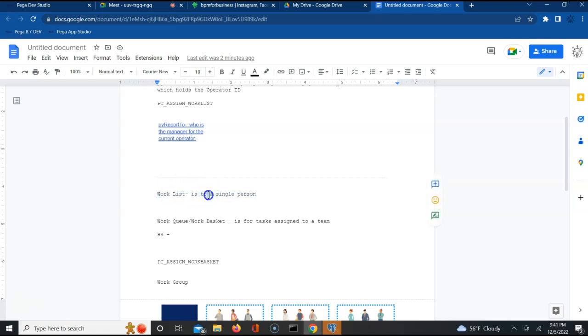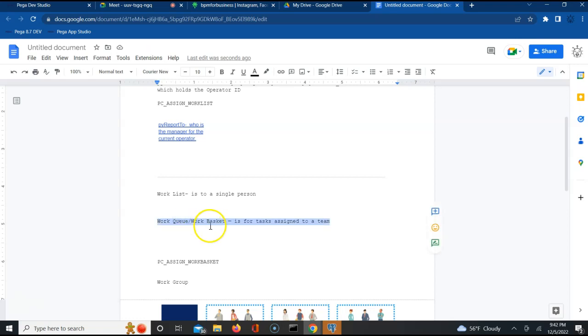Every single person has a list of items sitting with him, which he has to complete individually. Same way, there is something called a work basket. A work basket is something to which a team is entitled, or a team has a basket. For example, the cleaning team has a basket. There you tell, okay, table number 5 needs cleaning, table number 6 needs cleaning, table number 7 needs cleaning. These are the tasks or assignments going and sitting in that basket. Whoever is available in that team or work group can pick up that task and work on it. Does it make sense? Yes? No?